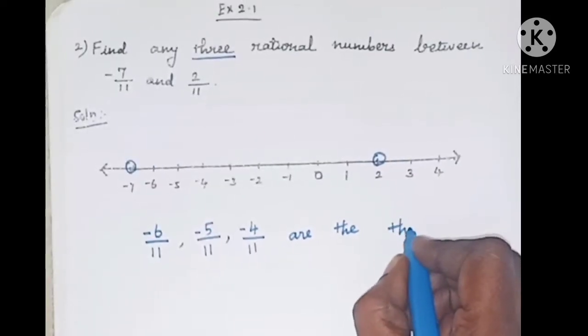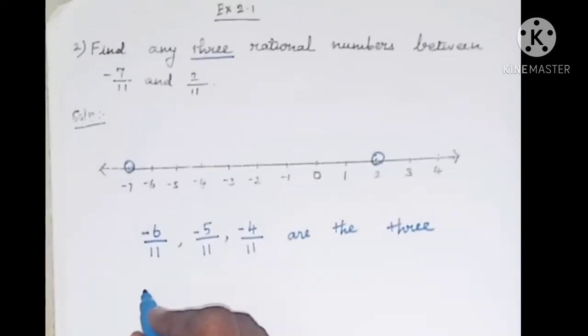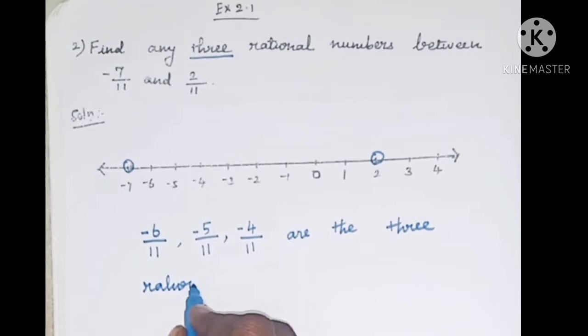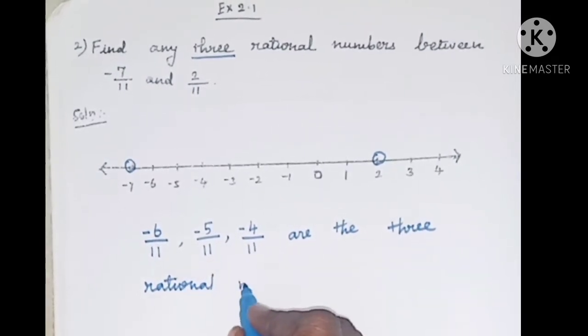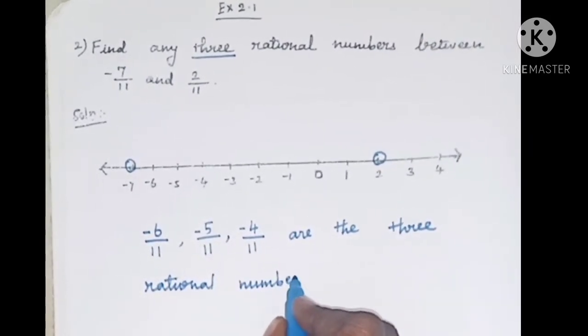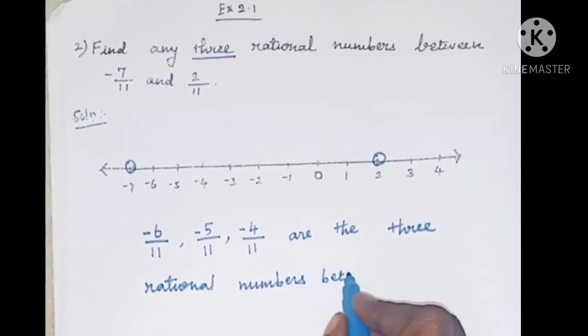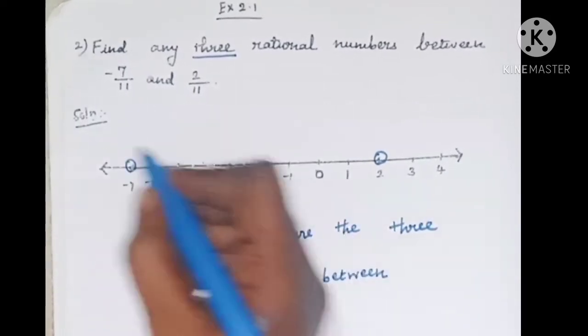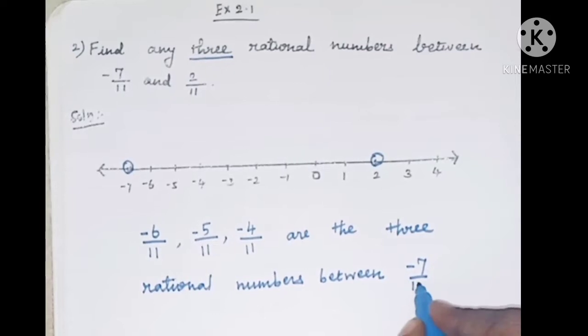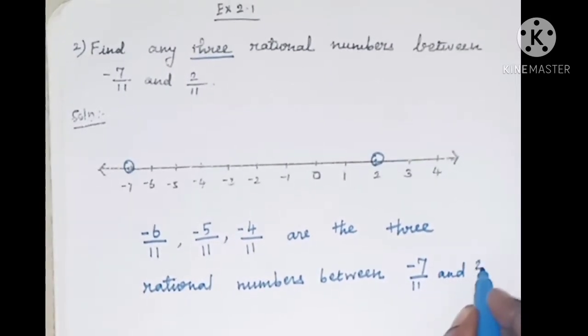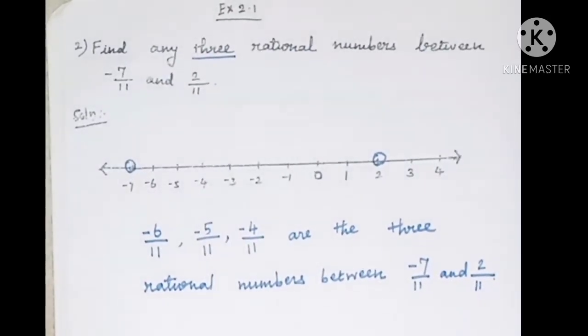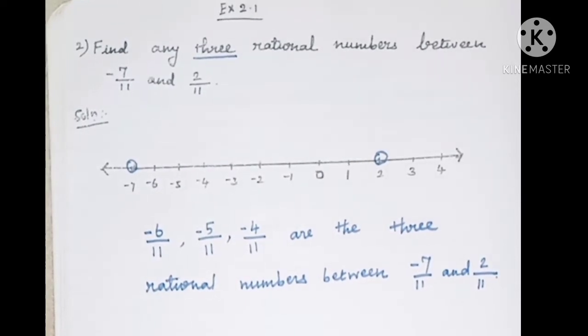These are the 3 rational numbers between minus 7 by 11 and 2 by 11. This is the answer for the second sum.